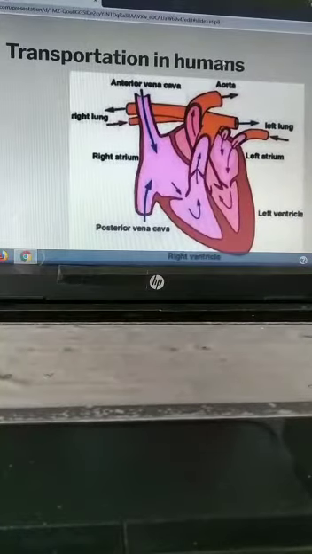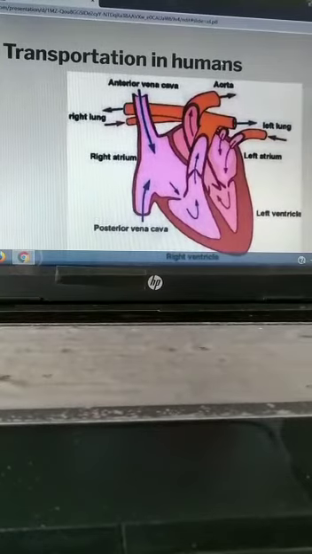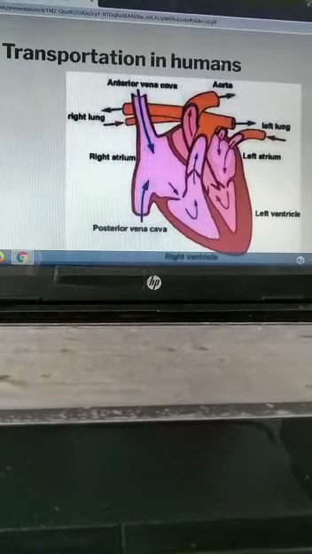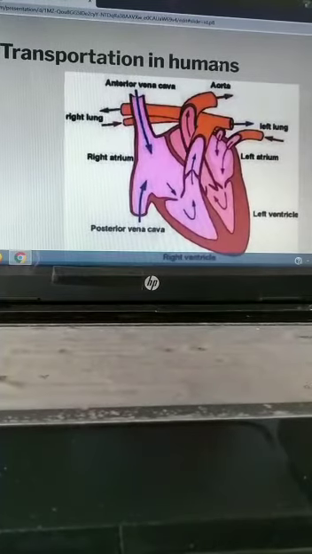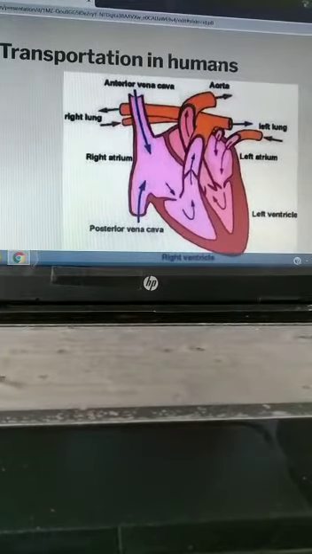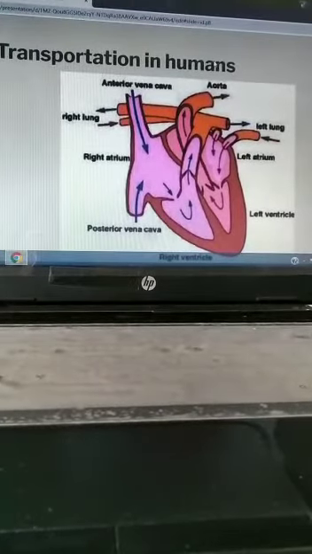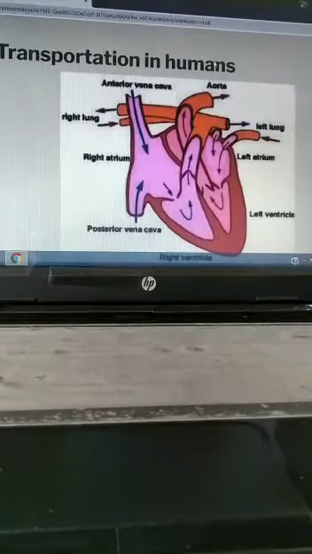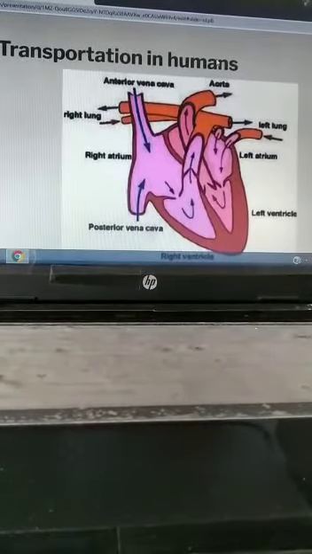Today we are going to study about the transportation in humans. The main transport system in human is the blood circulatory system. In the human circulatory system, blood carries oxygen, digested food and other chemicals like hormones and enzymes to all parts of the body.